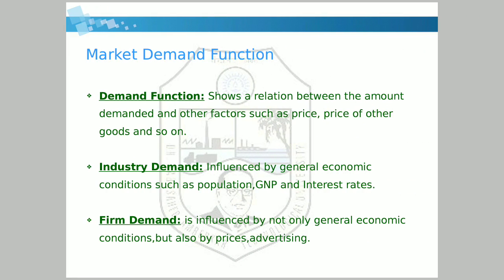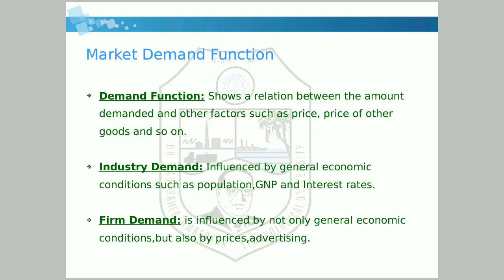Now next, market demand function. What is the meaning of market demand function? There is a supply function and there is a demand function. So what is the meaning of demand function? Demand function shows the relationship between the amount demanded and other factors such as price of that product, price of other goods and so on. I will explain it in brief.